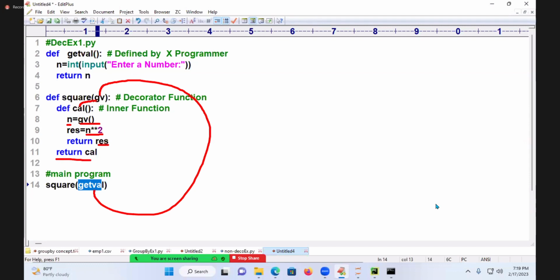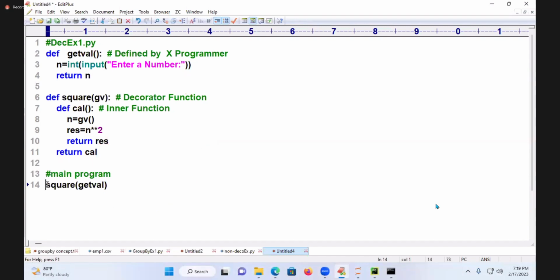What is returned? Cal, my inner function name. That is written here. On the left side, I am going to hold res. What is res? res is not a result. res is a reference of cal.